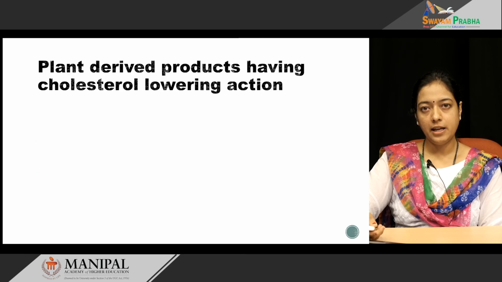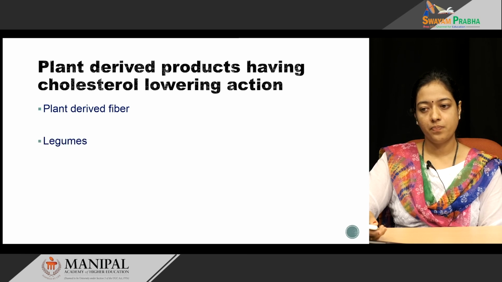What are the plant derived products which have cholesterol lowering action? There is a big list, but I have highlighted only the important ones. The plant derived fiber, I have already explained the action of fiber. Fiber reduces the absorption of cholesterol, thus lowering the blood cholesterol level.